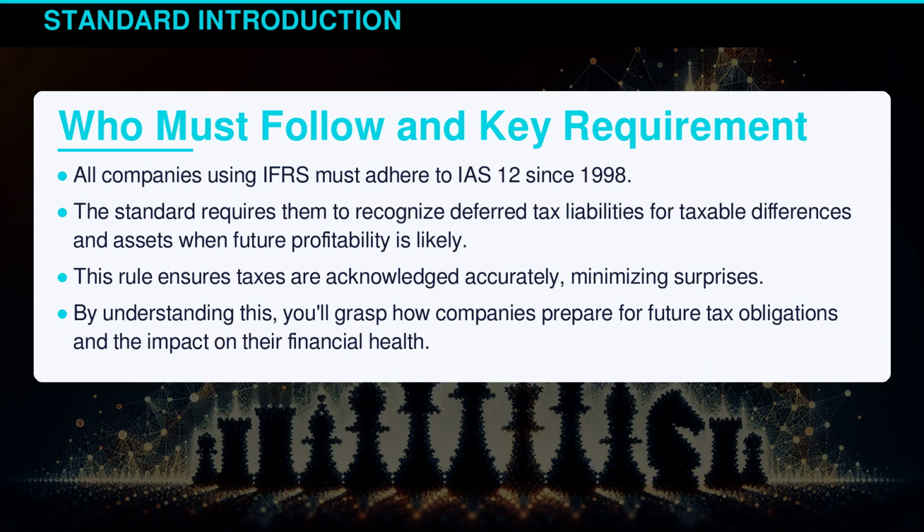All companies using international financial reporting standards must adhere to IAS 12 since 1998. The standard requires them to recognize deferred tax liabilities for taxable differences and assets when future profitability is likely. This rule ensures taxes are acknowledged accurately, minimizing surprises. By understanding this, you'll grasp how companies prepare for future tax obligations and the impact on their financial health.